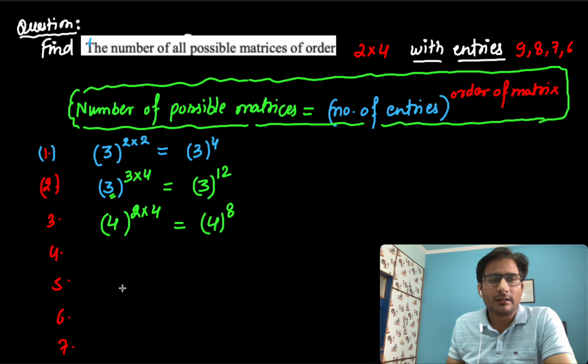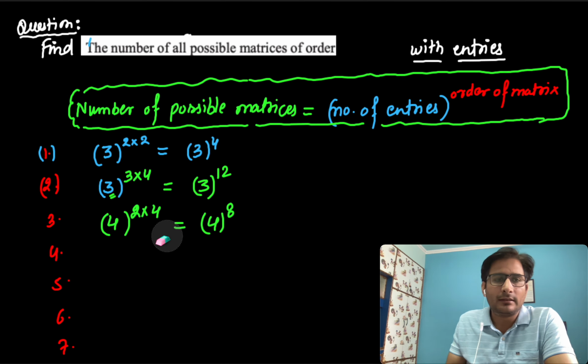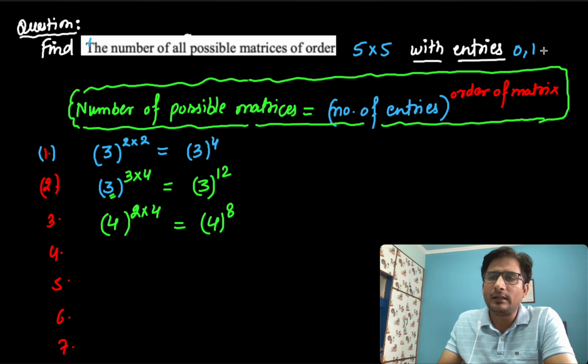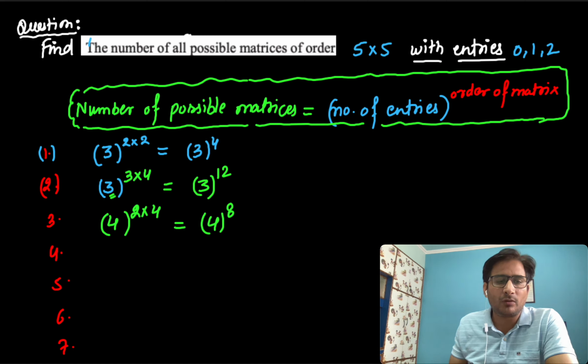That's the right answer. Now again, if I change the question, and the order of the matrix is 5 into 5 with entries 0, 1, 2, what is the number of possible matrices? It's 3 power 5 into 5. The answer in this case is 3 power 25.